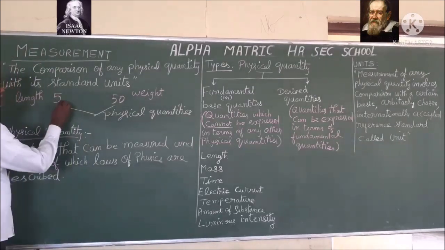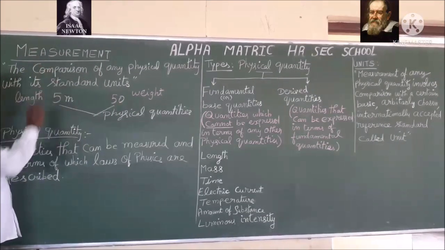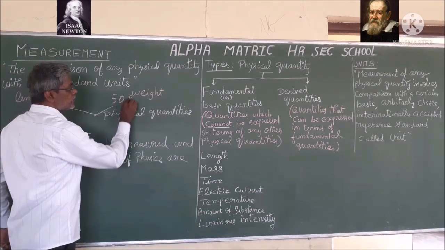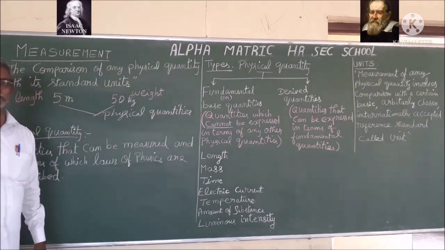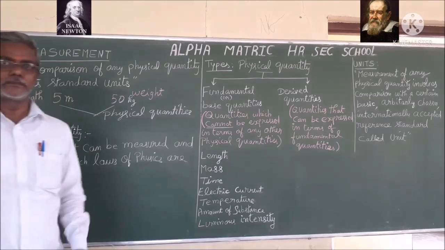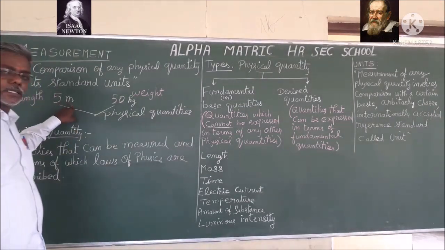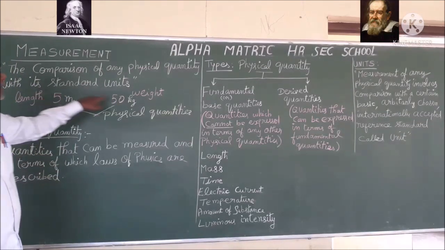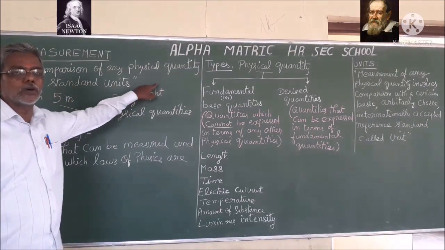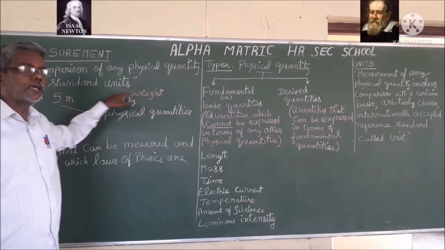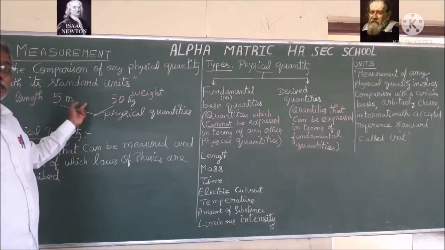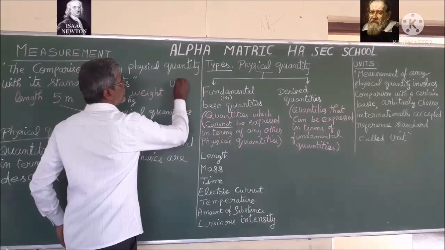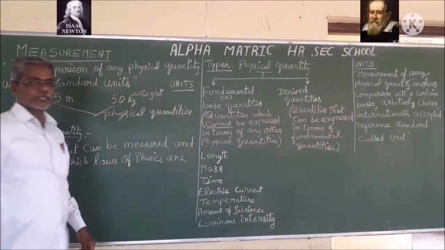For 5, if I use the unit meter, that is m, and for 50, if I use the unit kilogram, symbolized kg, then this 5 meter is for measuring what? Length. And this 50 kilogram is for mass. Now I am able to compare these two values with the help of units.